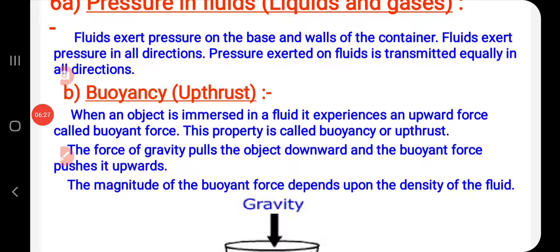Now, buoyancy. Buoyancy in Hindi we can say uchhal bal. When an object is immersed in a fluid, it experiences an upward force called buoyant force. This property is called buoyancy or upthrust. The force of gravity pulls the object downward and the buoyant force pushes it upward. The magnitude of the buoyant force depends upon the density of the liquid.